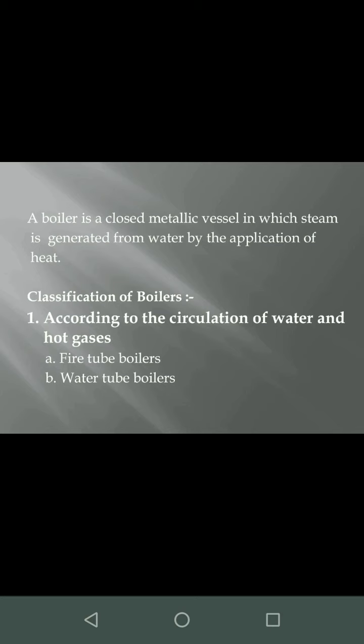Classification of boilers. There are various kinds of classification of boilers. Number 1 is according to the circulation of water and gases. It is divided into fire tube boiler and water tube boiler. In case of fire tube boiler, through the tubes, fire or exhaust gases that are formed by the combustion of the fuel will be flowing, whereas water is there around the tubes. In the case of water tube boilers, water will be flowing through the tubes, whereas exhaust gases that are formed by the process of combustion will be present around the tubes through which water is flowing.